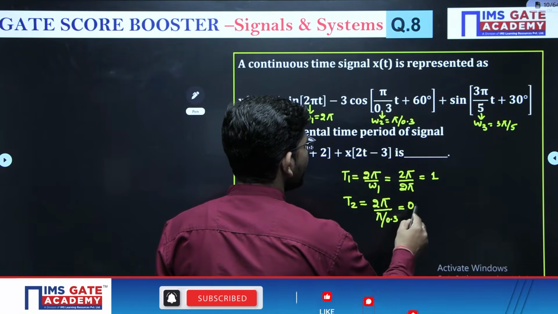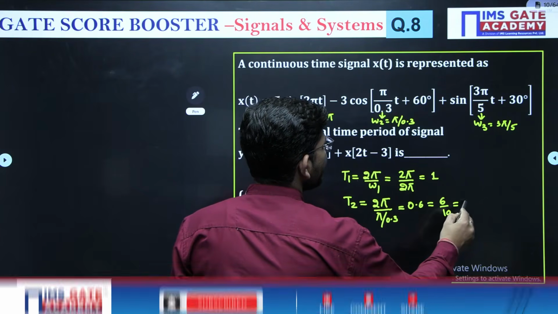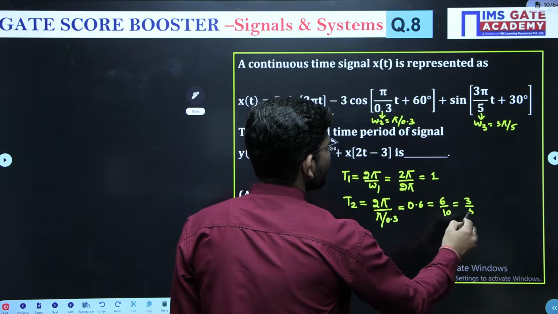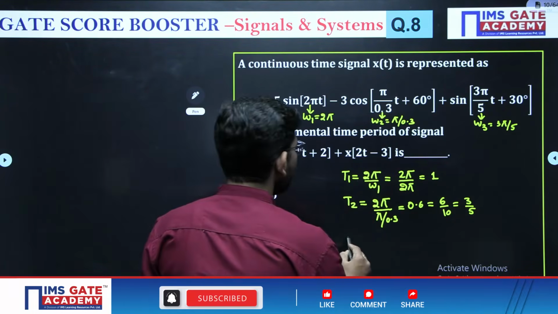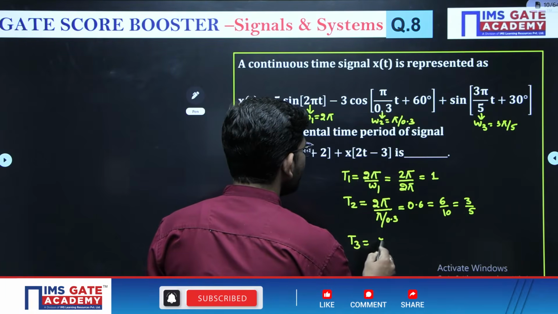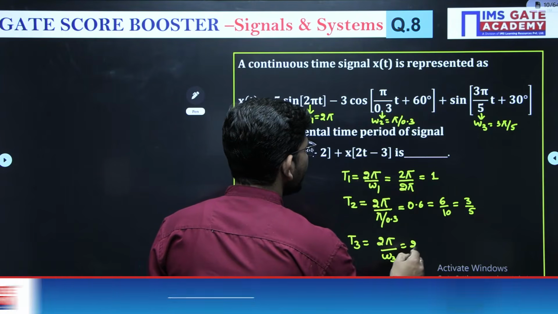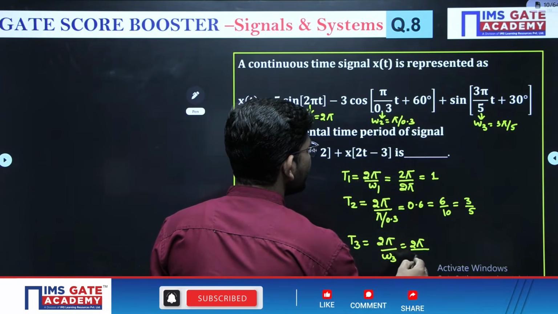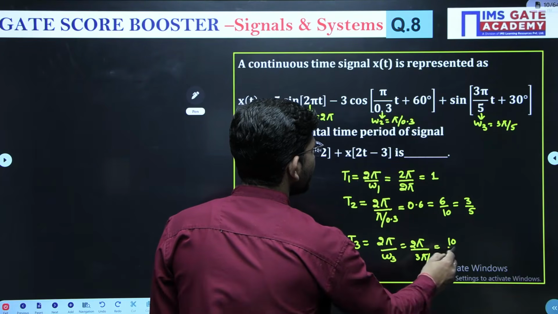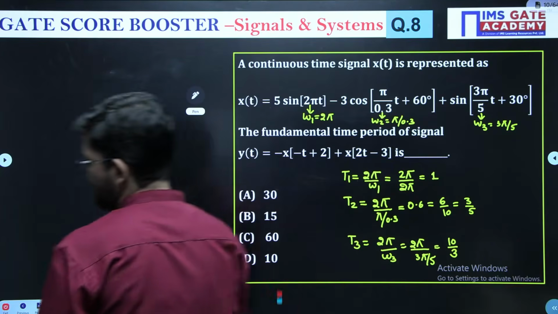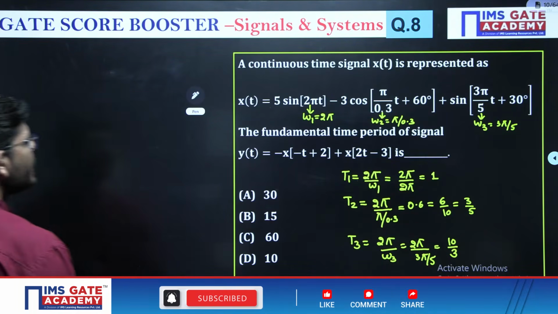Pi will cancel, 0.6, or we can write it 6 by 10, or we can write it 3 by 5. Correct. Then if I calculate T3, it is going to be 2 pi upon omega 3, and 2 pi upon 3 pi over 5 gives us 10 by 3. Right? These are going to be the time periods.